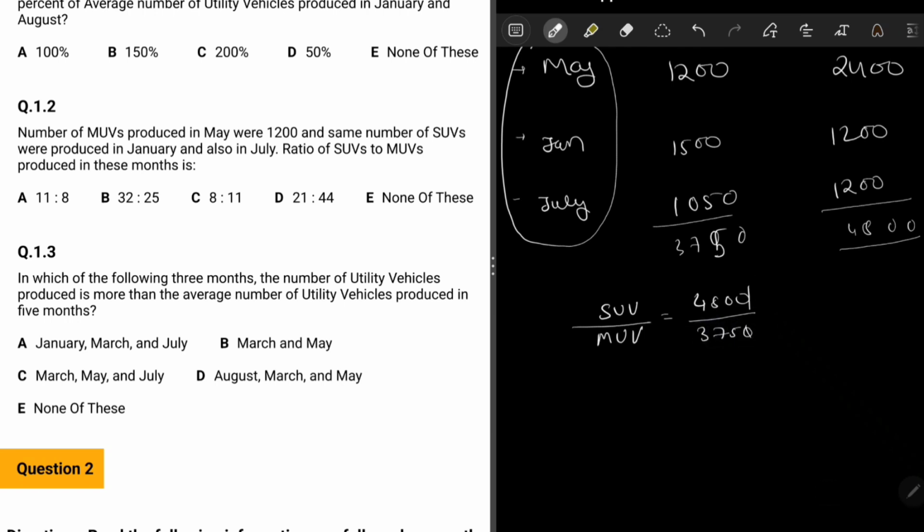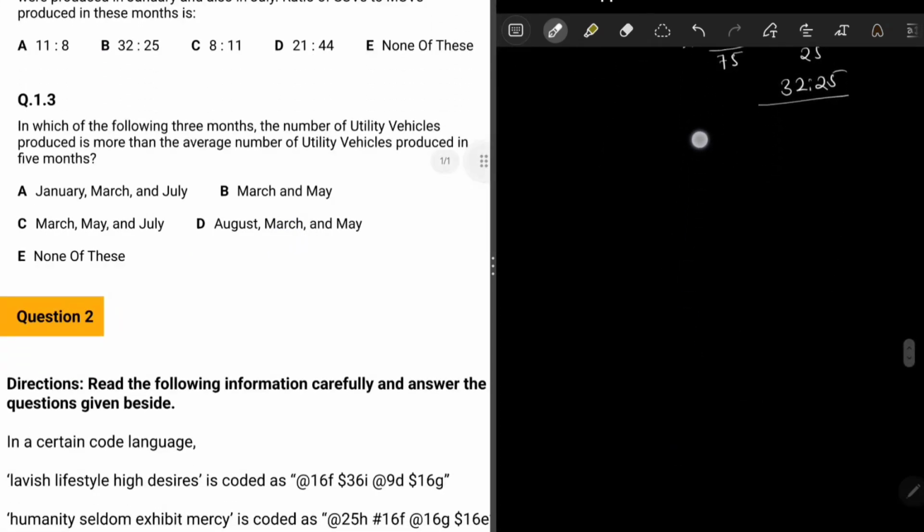Of course, we can quickly calculate this. 4800 goes down by 50, this is 96 times, and this is 75 times. And again this will go down by 3, so this is 32, this is 25, and hence 32 is to 25 is our final answer. So B is the final answer for question 2. Now question 1.3.